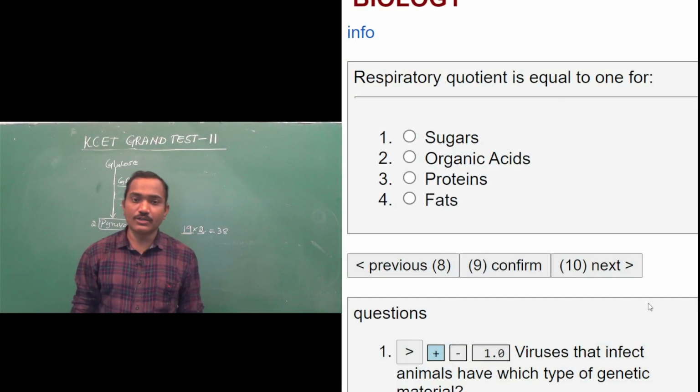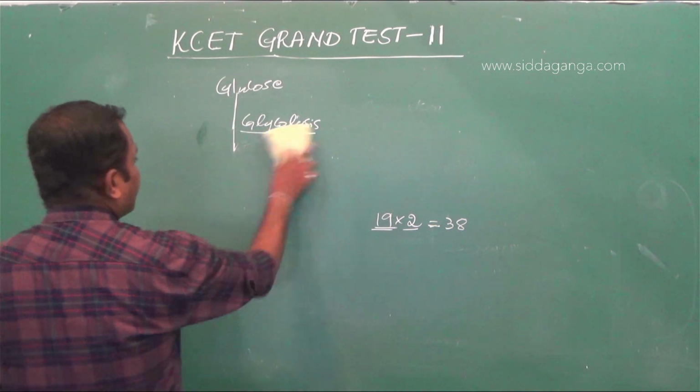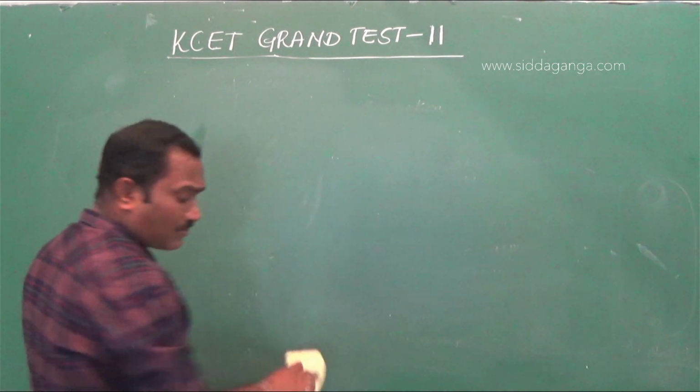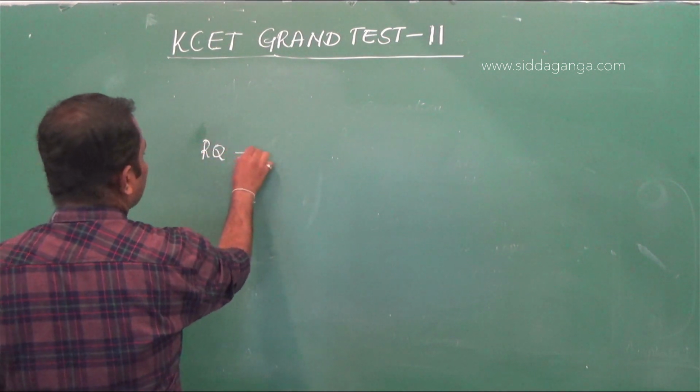Next question. Respiratory quotient is equal to 1 for... Respiratory quotient is the ratio of the number of carbon dioxide molecules released to oxygen molecules consumed.